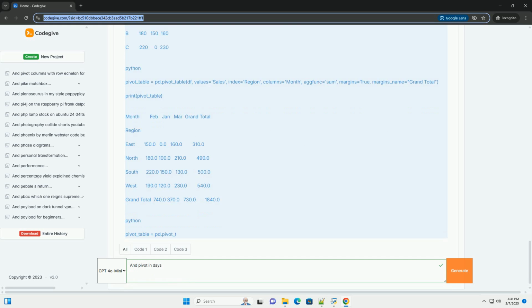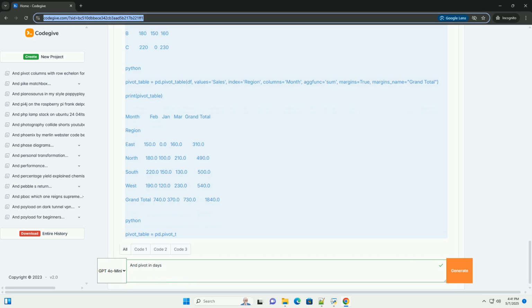5. Basic pivot table creation, the pivot_table function. The core function for creating pivot tables in pandas is pivot_table. Here's its basic syntax. Let's break down the key parameters. data: the DataFrame you want to pivot. values: the column(s) to aggregate. This is the data that will fill the cells of your pivot table. If None, it will try to aggregate all numeric columns.